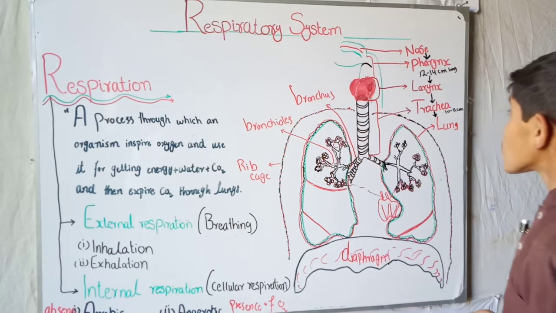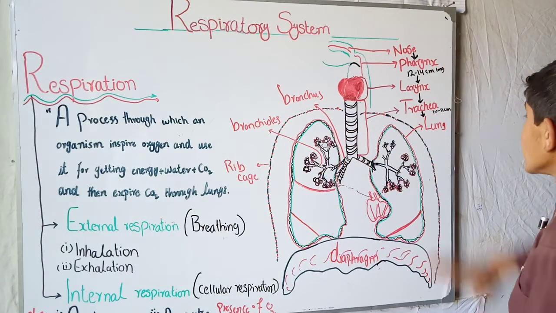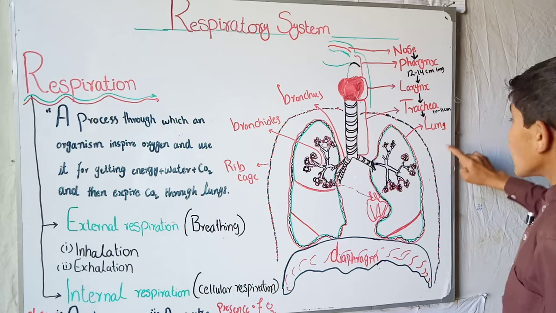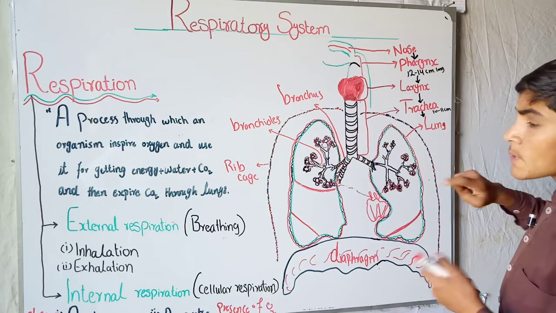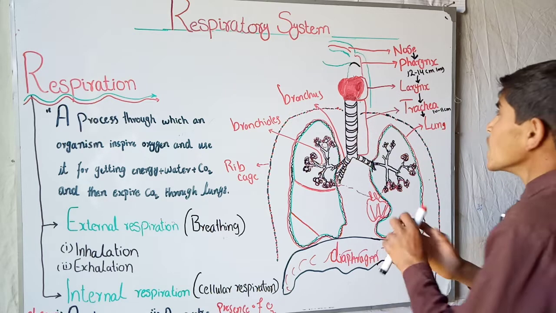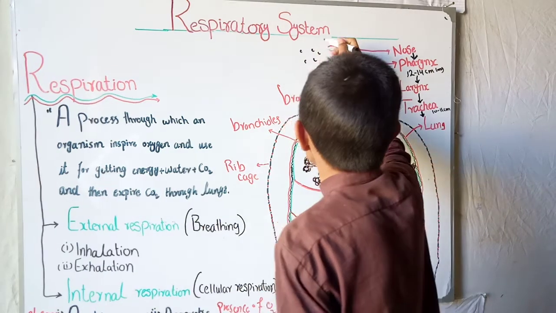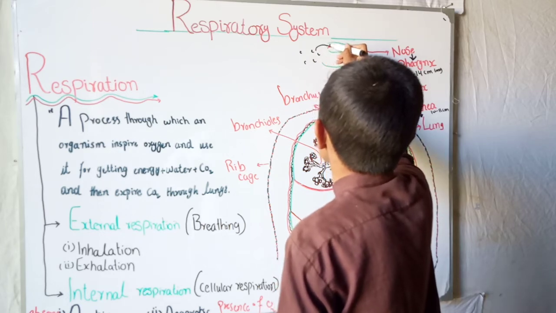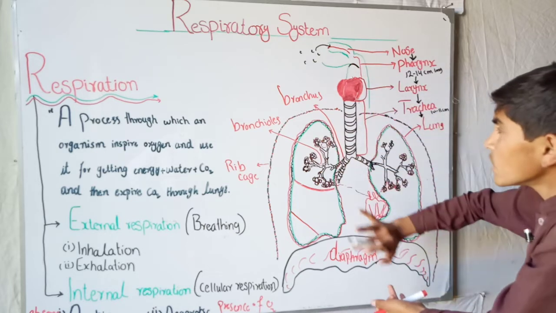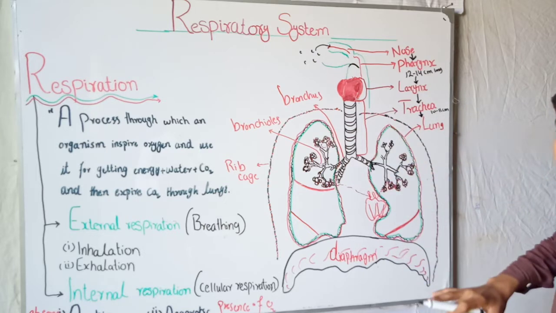Our external respiration or breathing consists of these organs of our body: the nose, pharynx, larynx, trachea, and then the lungs. The air has to enter our respiratory tract. This whole part we call the respiratory tract, because through this the process of respiration, or external respiration, occurs.